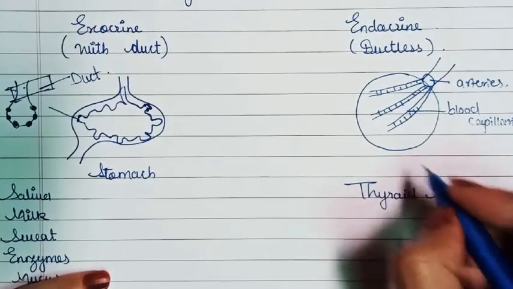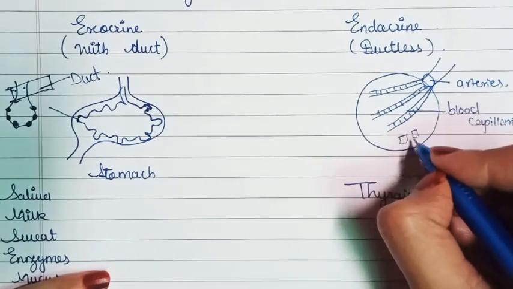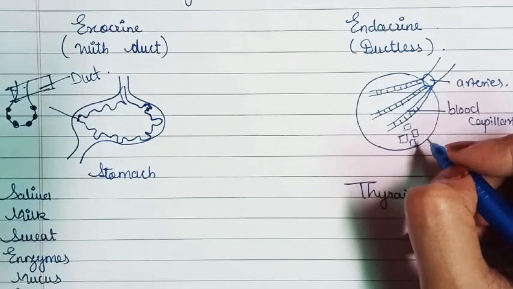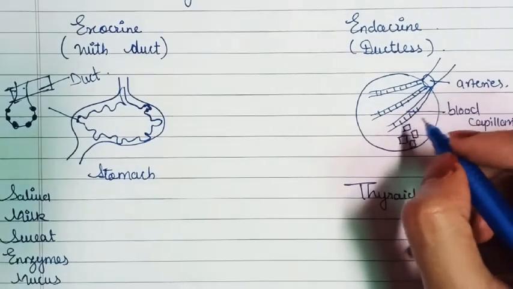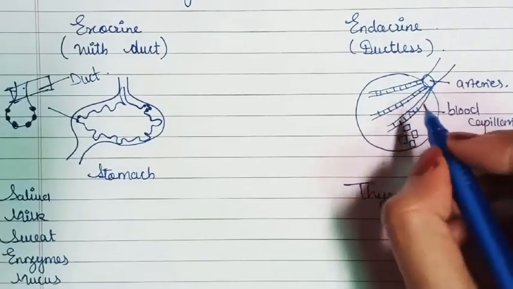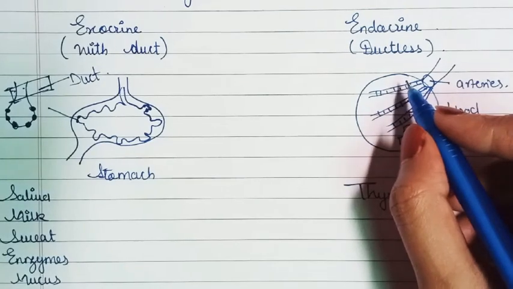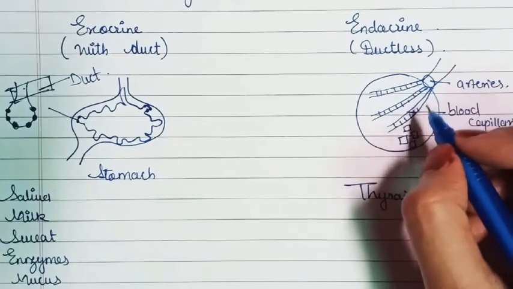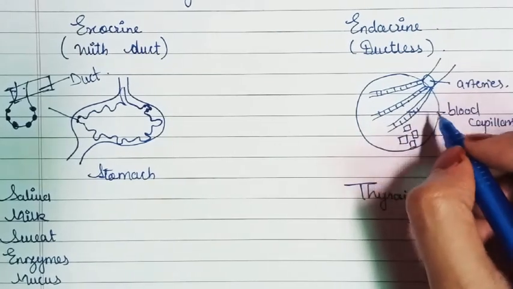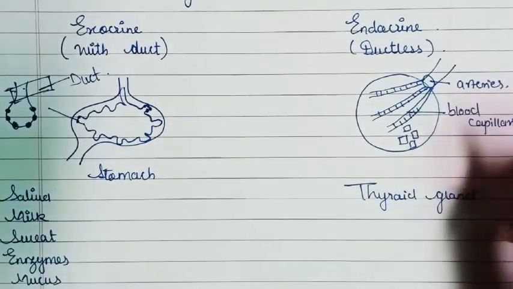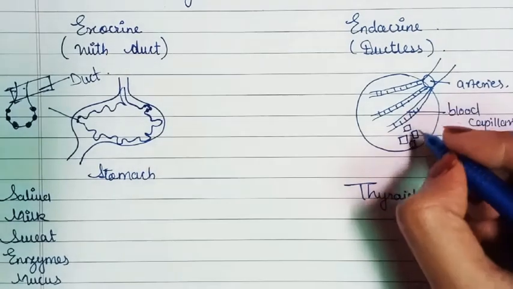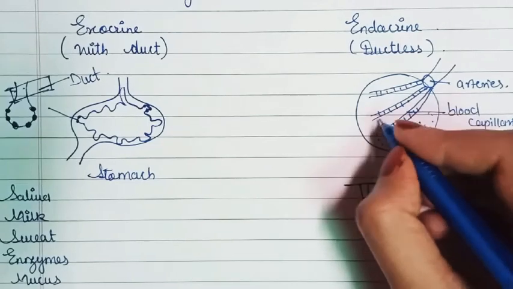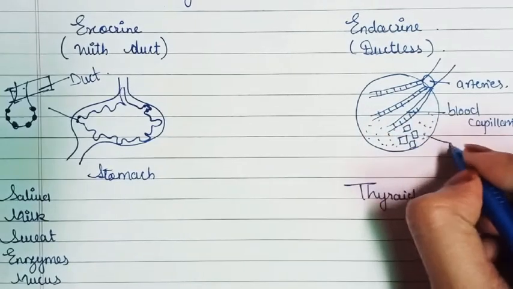Now what happens here, some thyroid follicles are present in the thyroid gland. The blood capillaries have some liquid part which comes outside into the cells of the thyroid gland with oxygen, and this fluid part which comes from blood is known as interstitial fluid.